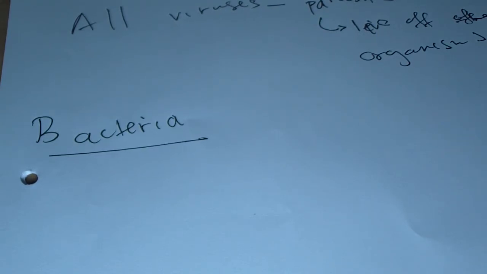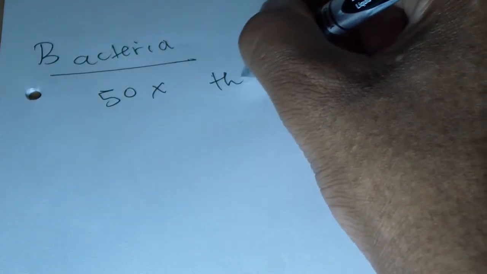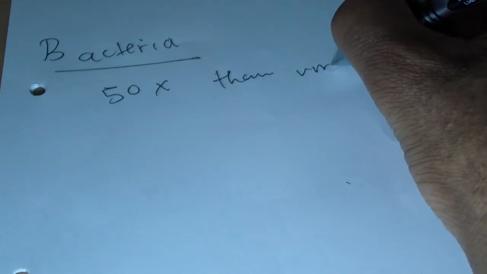Okay, so bacteria tend to live in dark places, where there's a lack of sunlight. They love moisture. So bacteria are approximately 50 times bigger than viruses.